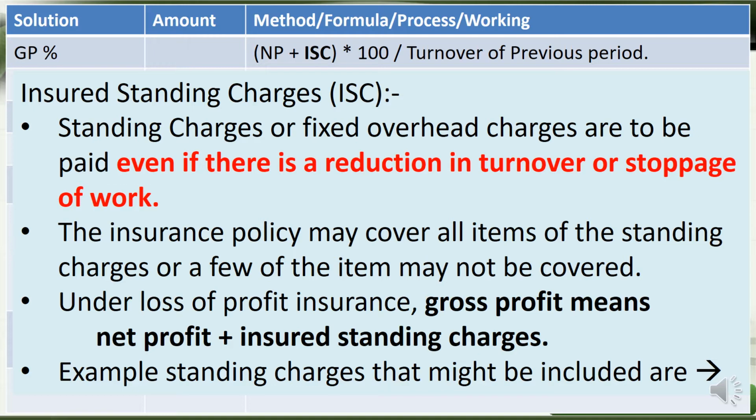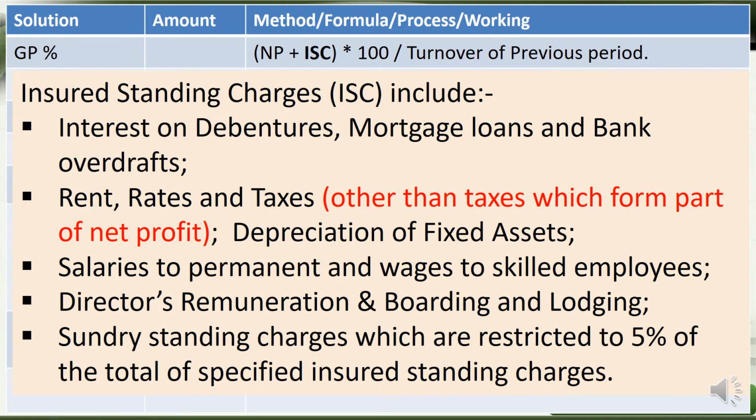Example standing charges that we will see are interest on debentures, mortgage loans, bank overdrafts, rent, rates and taxes. Sometimes in the net profit some taxes are already taken as expenses, and those items will not be included here. Depreciation of fixed assets can be taken.